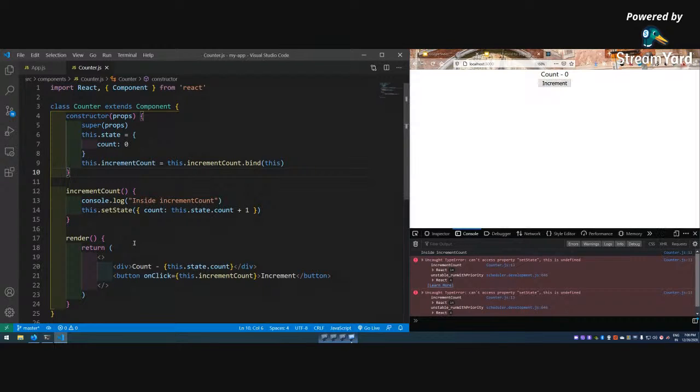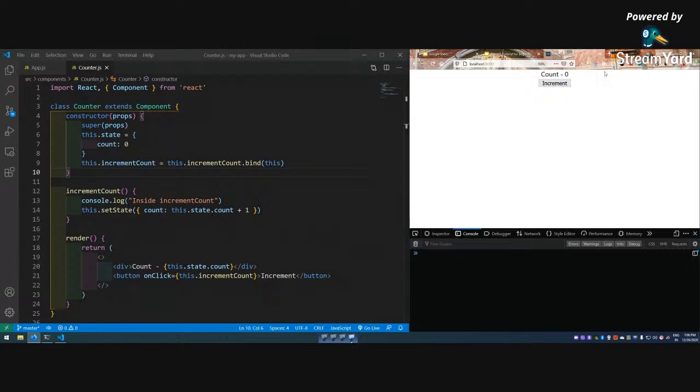So let me save it. Okay, and now if I click increment, it will increment properly. So it got inside again, it is getting increased, so it is working properly. So this is one way. There is actually another, better way to avoid this.